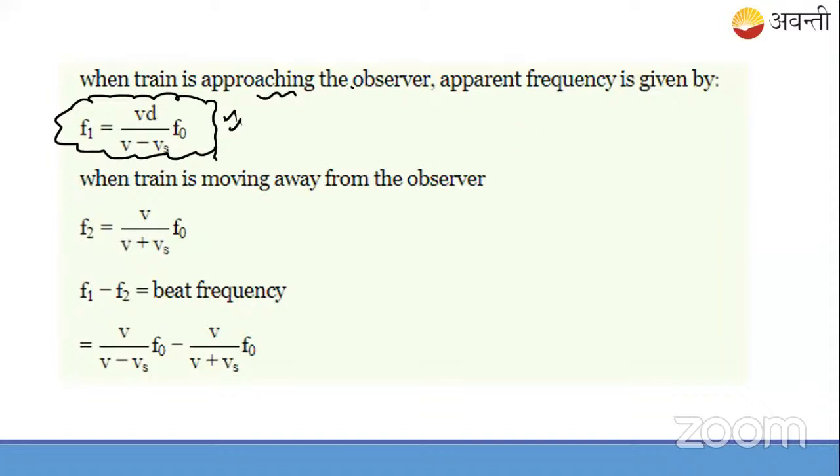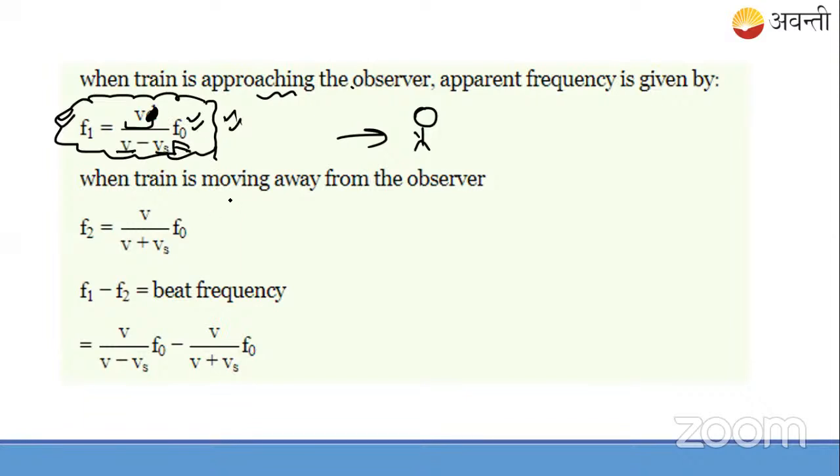I'm explaining this. So when the train is coming towards the observer, the apparent frequency of the noise produced by the whistle will be given by this formula. ये d इसमें नहीं आएगा. ये v is the velocity of the sound, vs is the velocity of the train, f naught is the frequency given, 240.